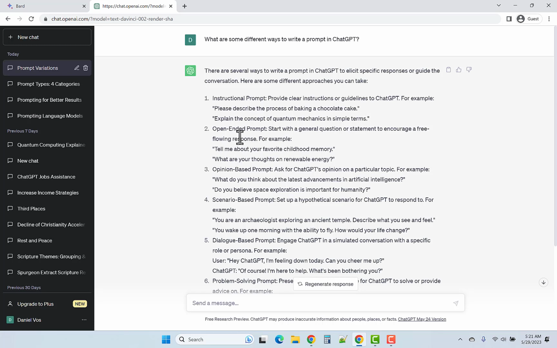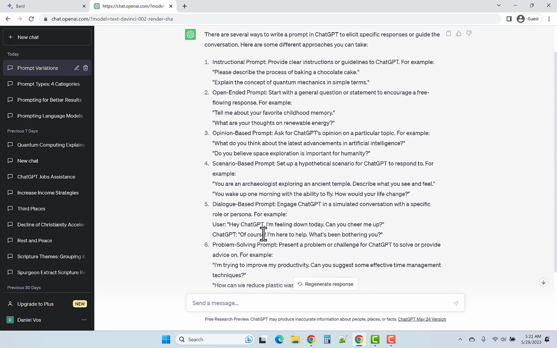All right, the second category gives our open-ended prompts. Start with a general question or statement. So here we have another verb-based prompt, and then we have one that begins with a question word, what? Right? And then an opinion-based prompt, a scenario-based prompt, dialogue-based prompt, problem-solving prompt. So the opinion-based prompt, this first one just begins with a question word. The second one is basically a statement rephrased as a question.